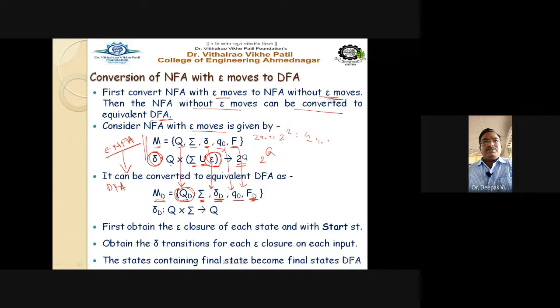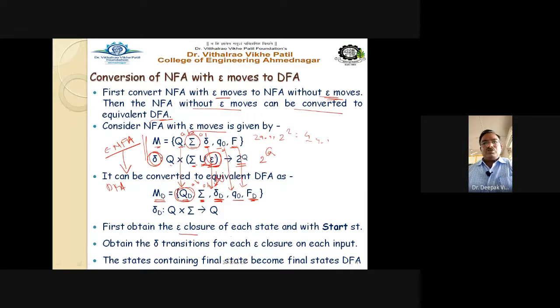The parameter remains the same, which is nothing but your sigma. Again, sigma is nothing but the input alphabet. You have 0, 1, or you may have A, B. The same input will be here, that is A, B or 0, 1. And you have epsilon production, but this epsilon production is absolutely removed here. There is no question about the epsilon production in case of your DFA, deterministic finite automata.